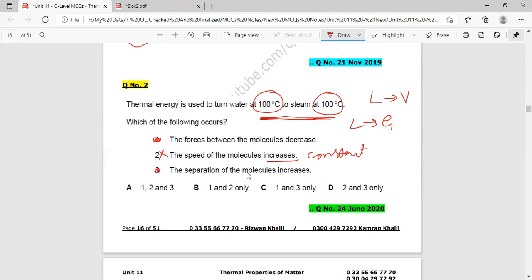So point 3 is also valid. Now we look at the options: 1, 2, 3 is not possible, and so is option 2. So which option is left? Option C, 1 and 3 only. That is, when liquid turns into gas, the forces between the molecules decrease and the separation of molecules increases.